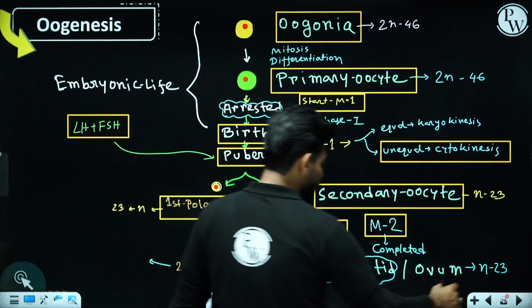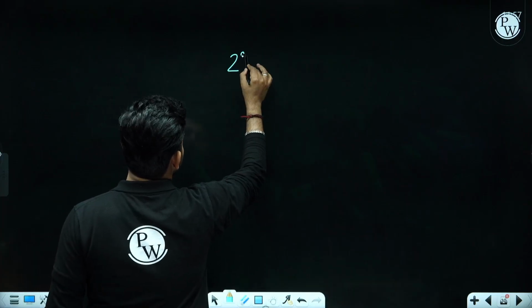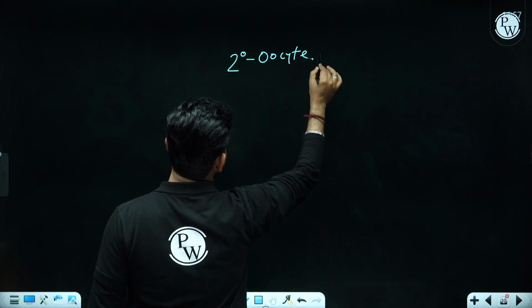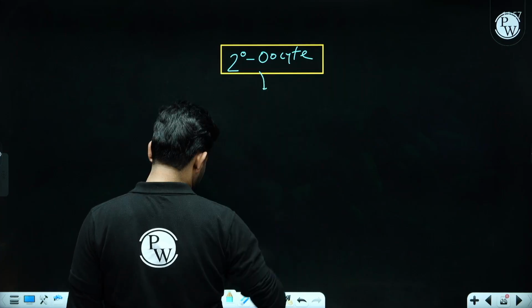So what I wanted to convey here: secondary oocyte, focus on this particular stage of the ovum. The secondary oocyte is ovulated.